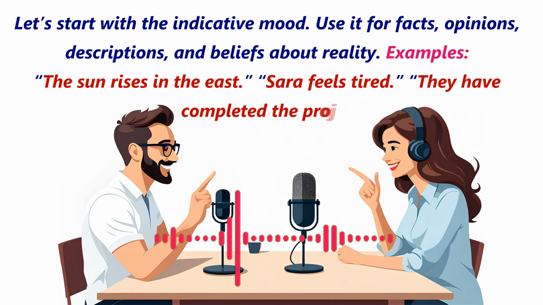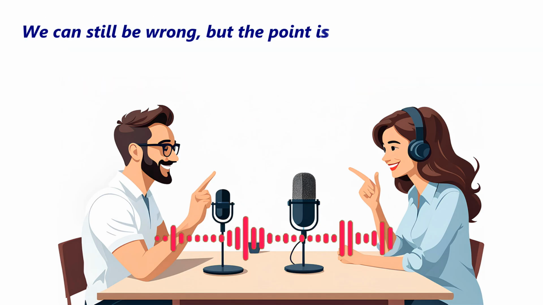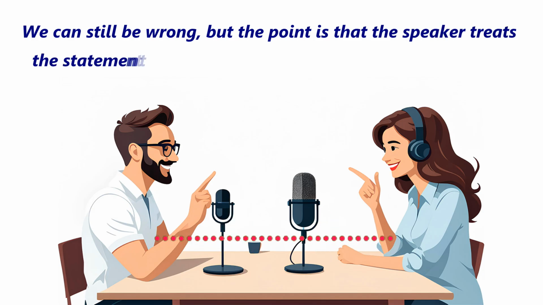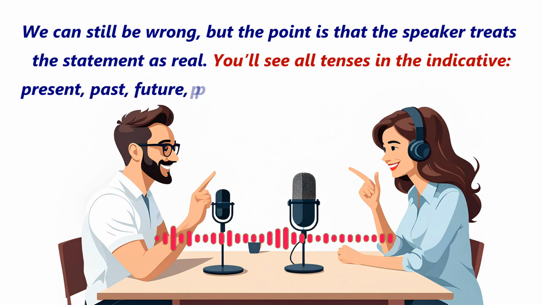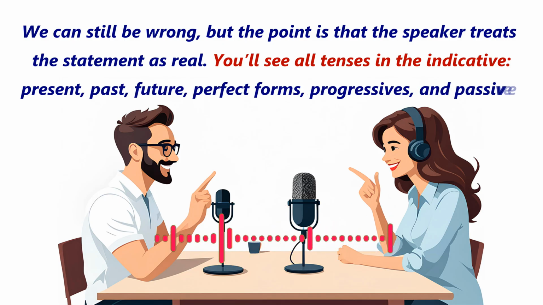Examples: The sun rises in the east. Sarah feels tired. They have completed the project. We can still be wrong, but the point is that the speaker treats the statement as real. You'll see all tenses in the indicative: present, past, future, perfect forms, progressives, and passives.